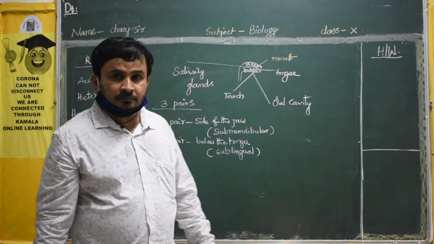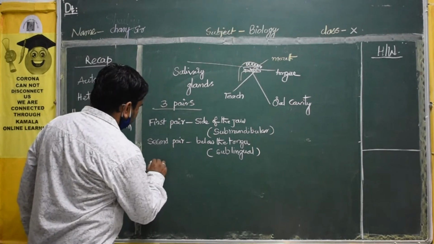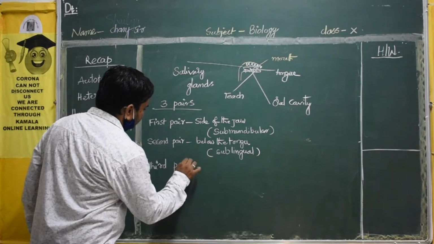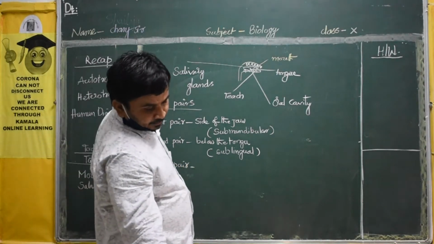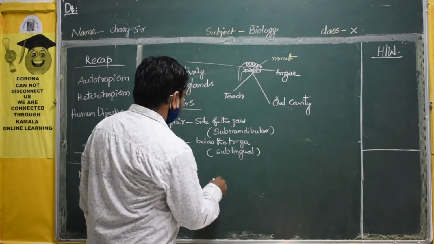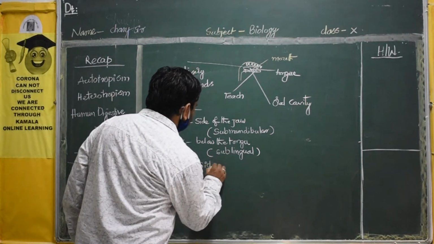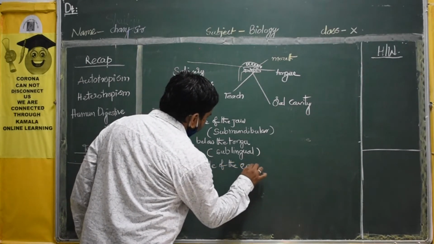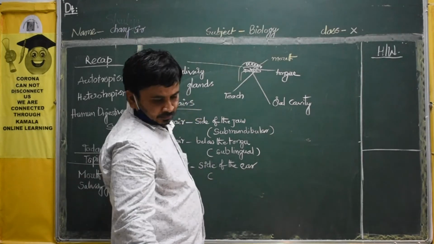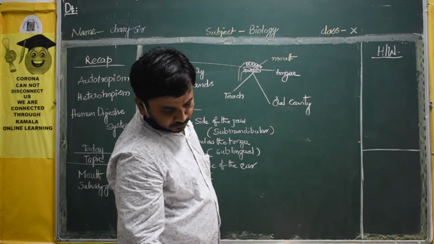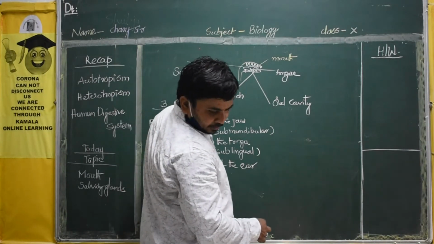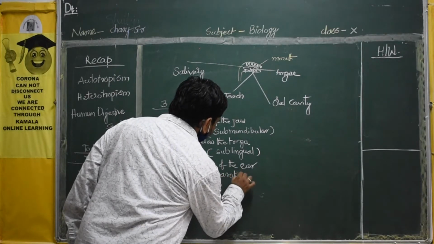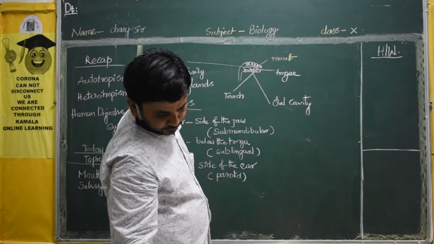side of the ear. The third pair will be there. Where will it be? Side of the ear. What is the Latin name actually? Side of the ear is called the parotid gland. That is called parotid. Okay.